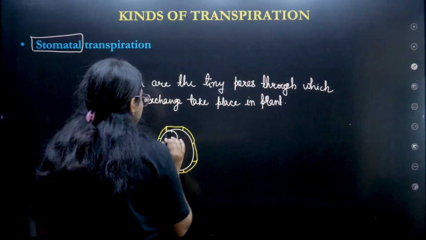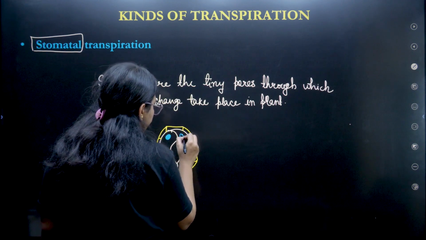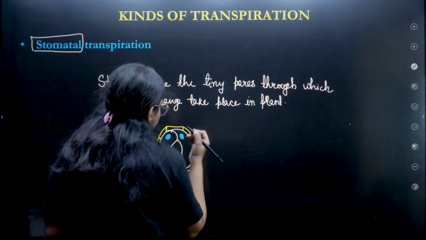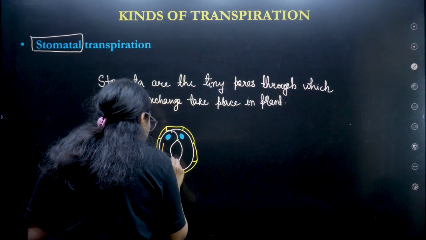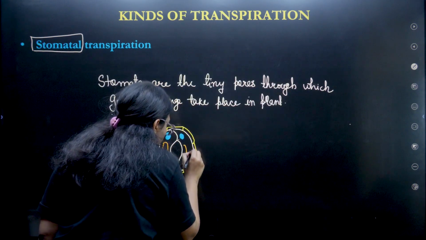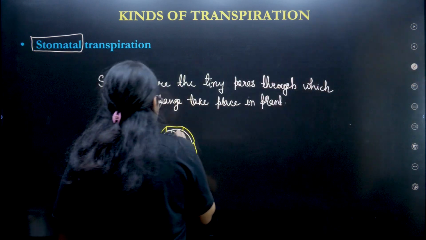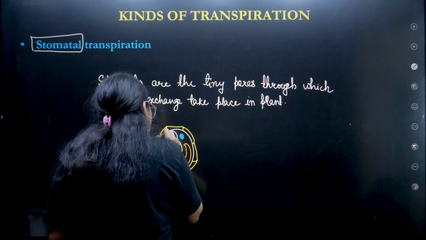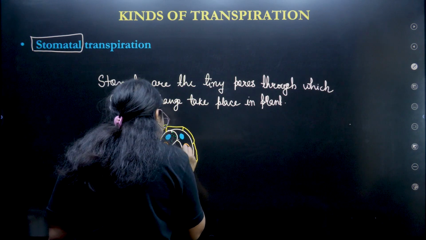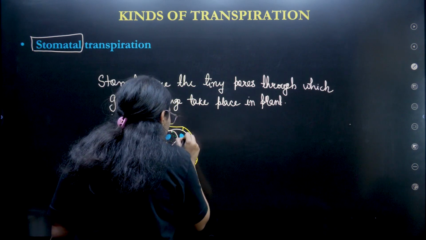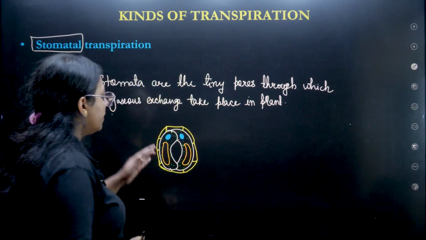Now this stomata is a living cell, so it has a nucleus. It is part of a plant, so it has a vacuole, a very big size vacuole. Obviously it has lots of chloroplast in it. I hope this is clear.